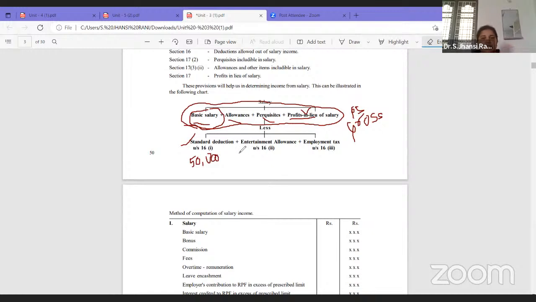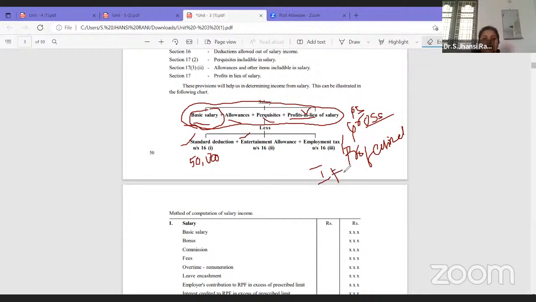Next one is entertainment allowance, and this deduction is allowed only to government employees. That is section 16, subsection 2. The next and last deduction is section 16, subsection 3, that is employment tax, also called professional tax. So these 3 are the deductions. If you deduct these 3 deductions from the gross salary, we'll get income from salary.